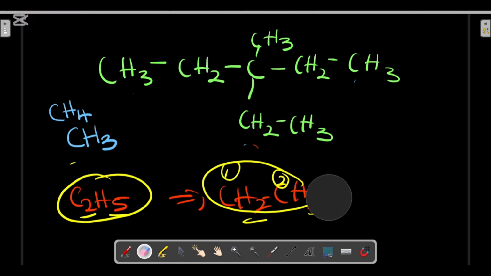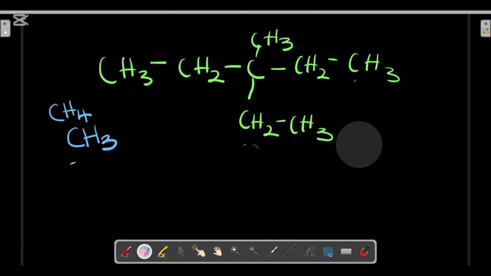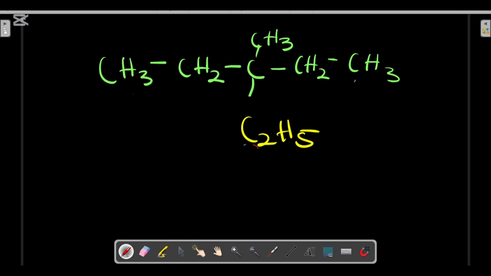So instead of drawing this in this manner, I can decide to clean this up and put this. We are definitely talking about the same thing. So don't get confused whenever I'm doing all these small things. These are very simple. Once you understand the law behind it, the magic is very simple. Trust me, it's very simple in naming of alkanes. Alkane is the easiest, the simplest compound to name in organic chemistry.